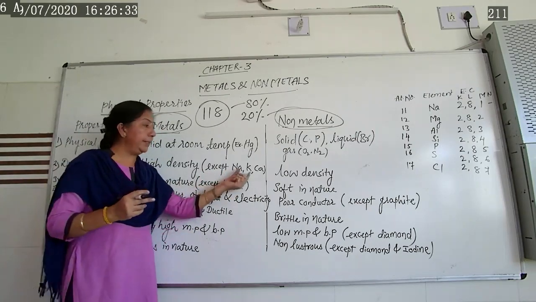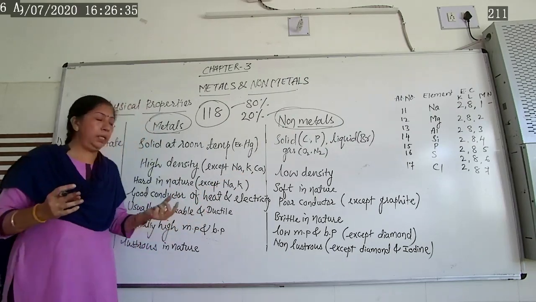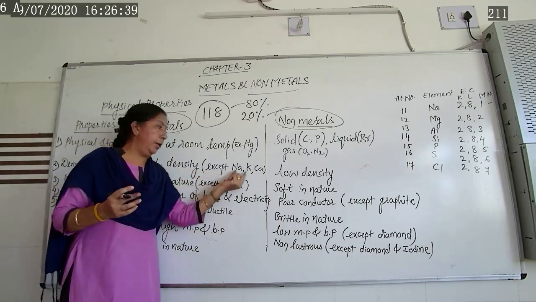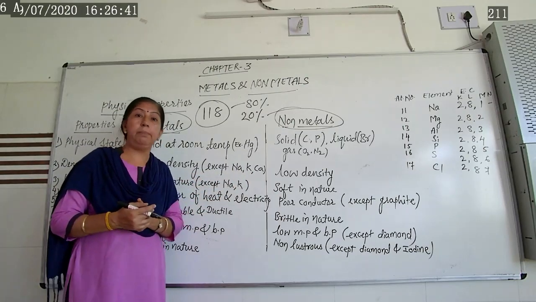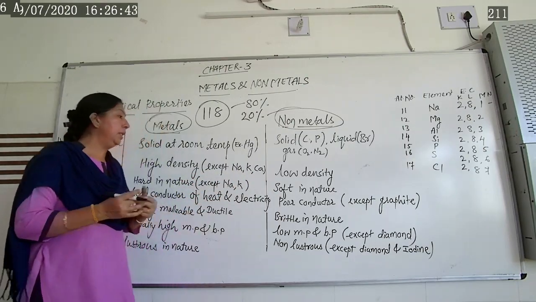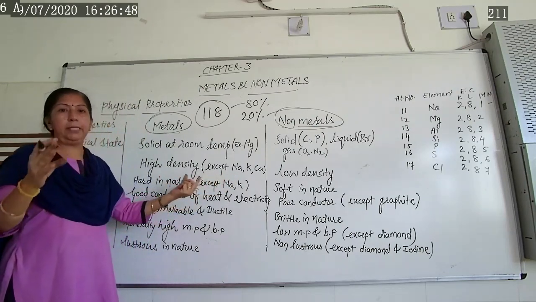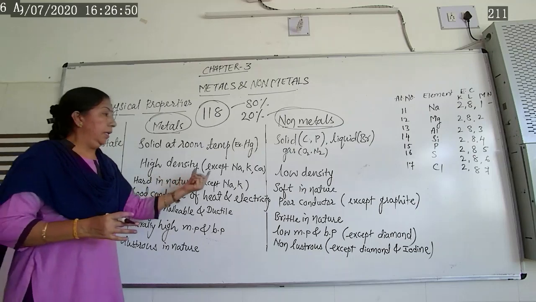Sodium, potassium and calcium. These are what? Low dense substances. Sodium, potassium, they are more reactive metals. That's why they are kept in kerosene. They are soft in nature, they can be cut with a knife.